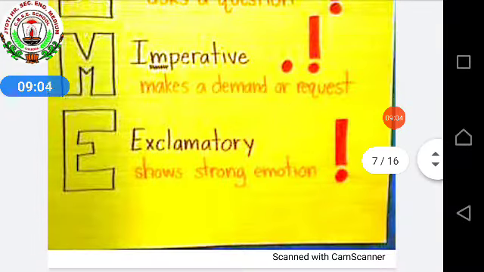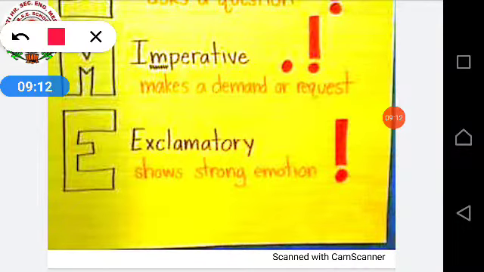Next, exclamatory sentences. What are exclamatory sentences? Exclamatory sentences are those sentences in which we are showing strong emotion. Here, emotion means the emotion can be happy, the emotion can be a sorrow emotion.